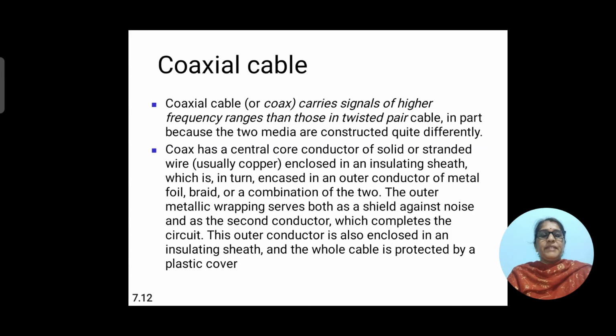The outer metallic wrapping serves both as a shield against noise and as the second conductor which completes the circuit. The outer conductor is also enclosed in an insulating sheet and the whole cable is protected by a plastic cover.